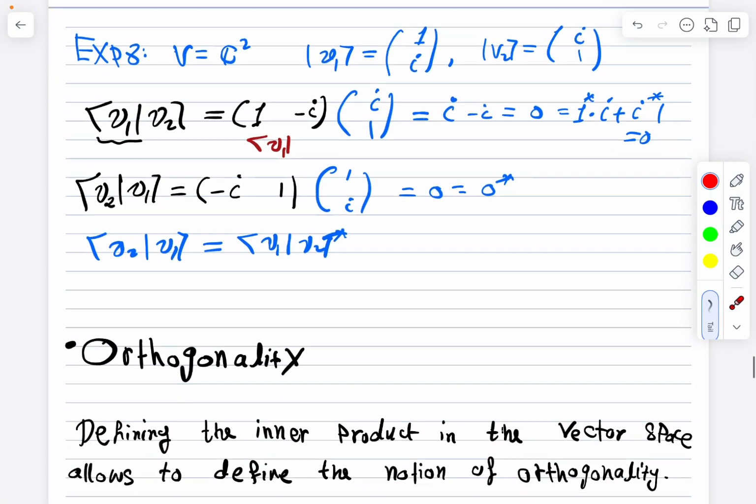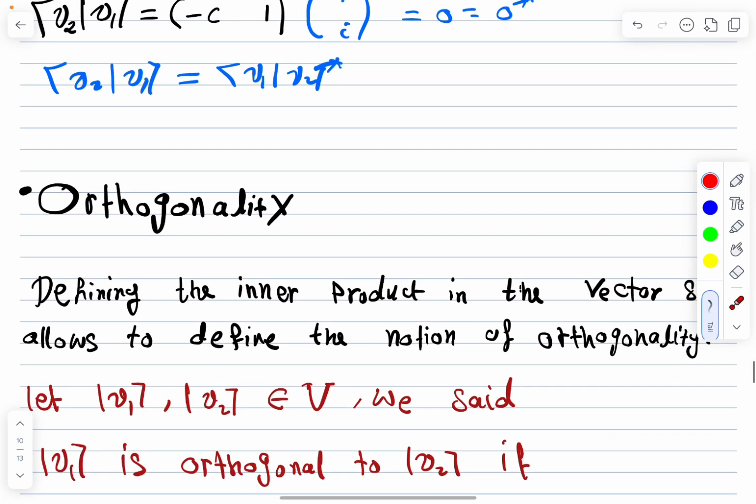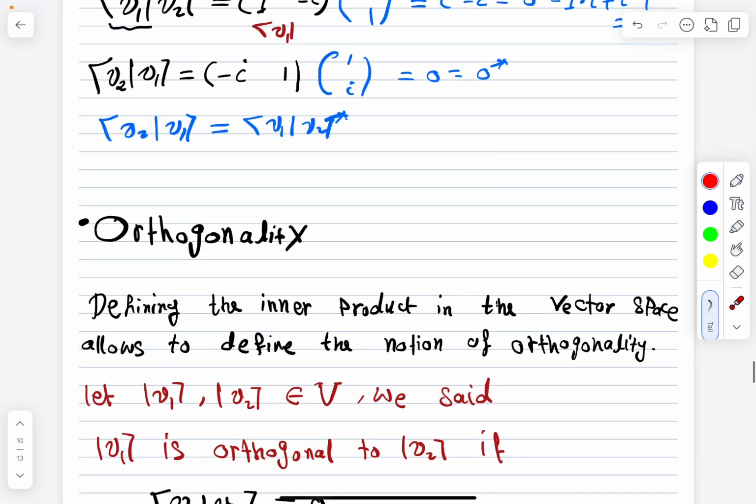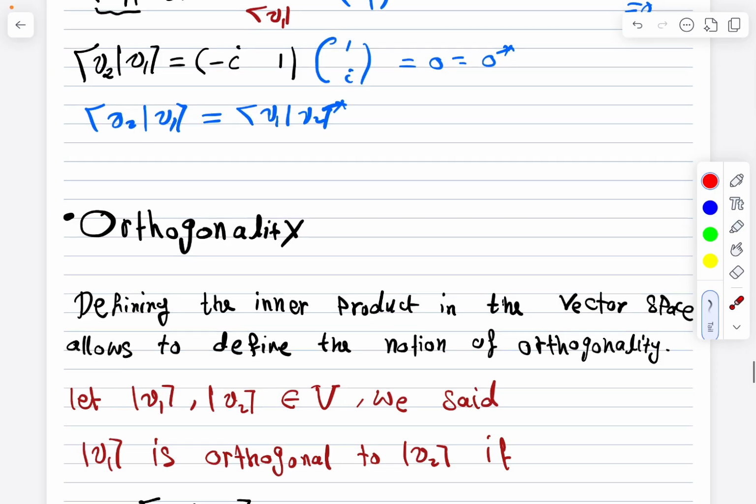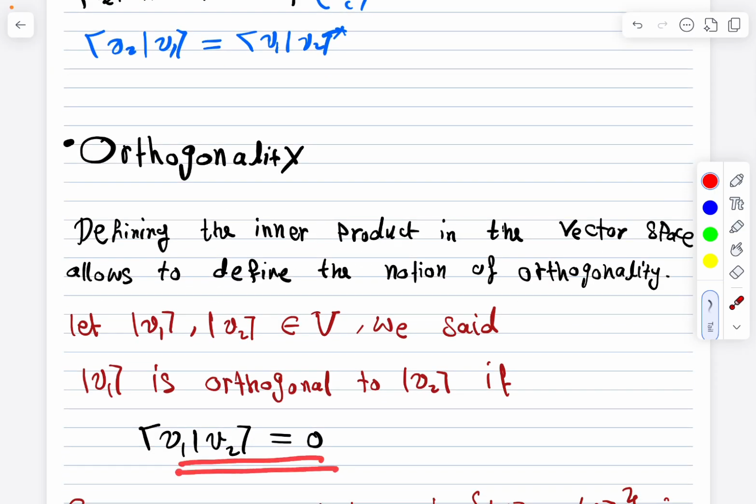Anyway, let's return to our topic. As I said, defining the inner product in the vector space allows us to define the notion of orthogonality. If we do not have the inner product defined in our space, we cannot talk about orthogonality. What is the meaning of orthogonality? Let's assume that we have 2 vectors, as usual, ket vectors. We say that the first vector is orthogonal to the second vector if the inner product is equal to 0.